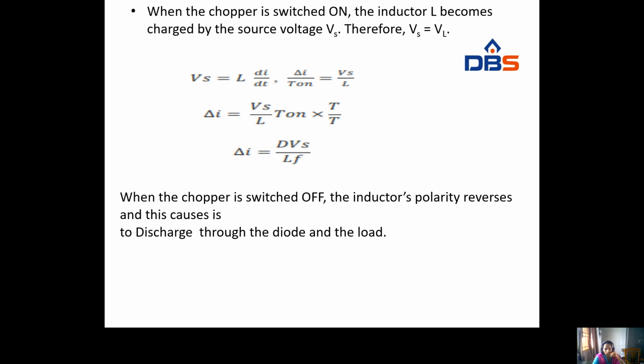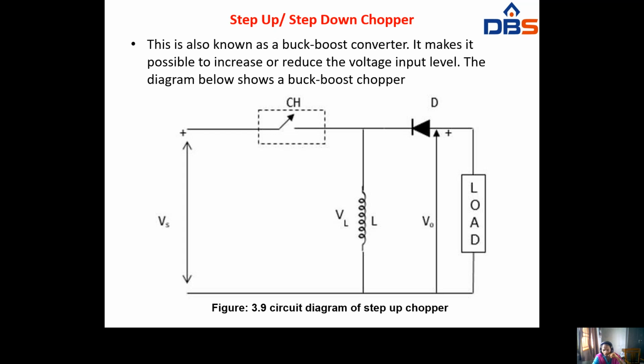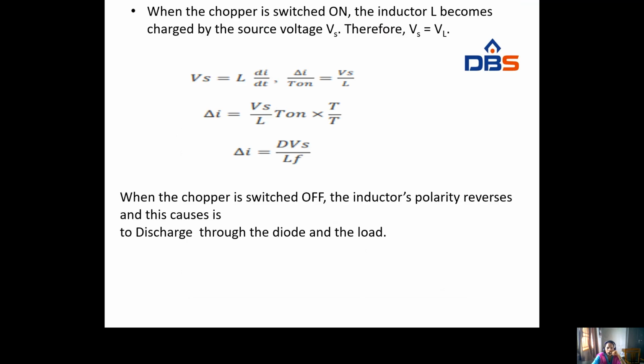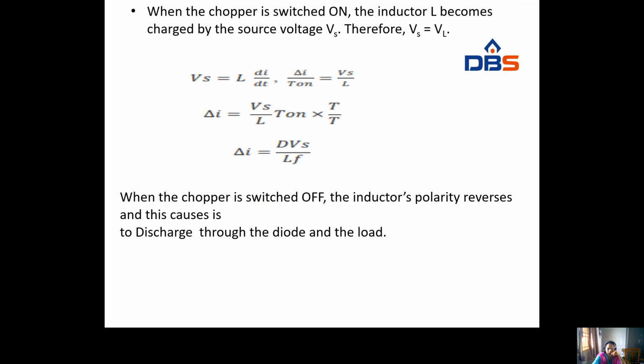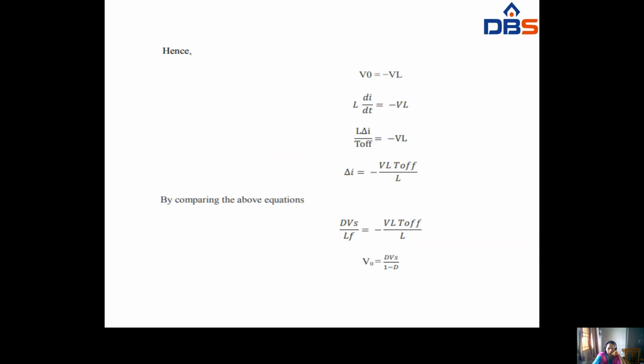When the chopper is switched off, the inductor's polarity is reversed and it discharges through the diode and load. So when the chopper is off, the inductor will discharge through the load and diode. Hence V naught equal to minus VL.